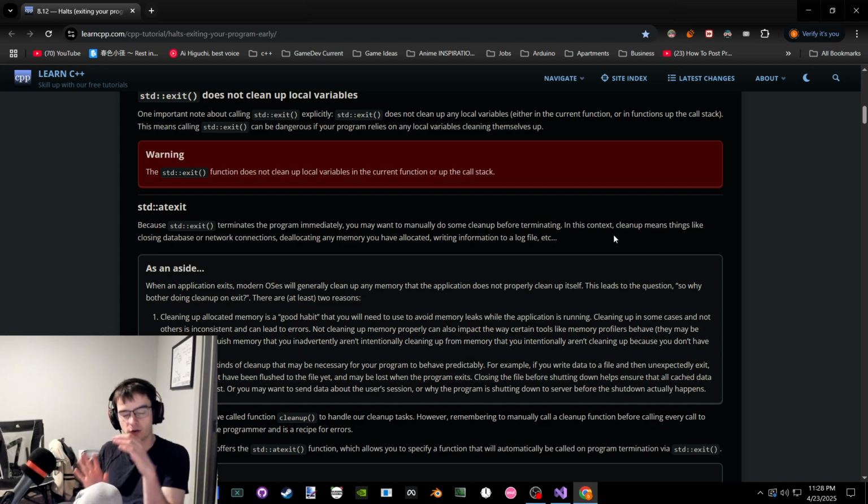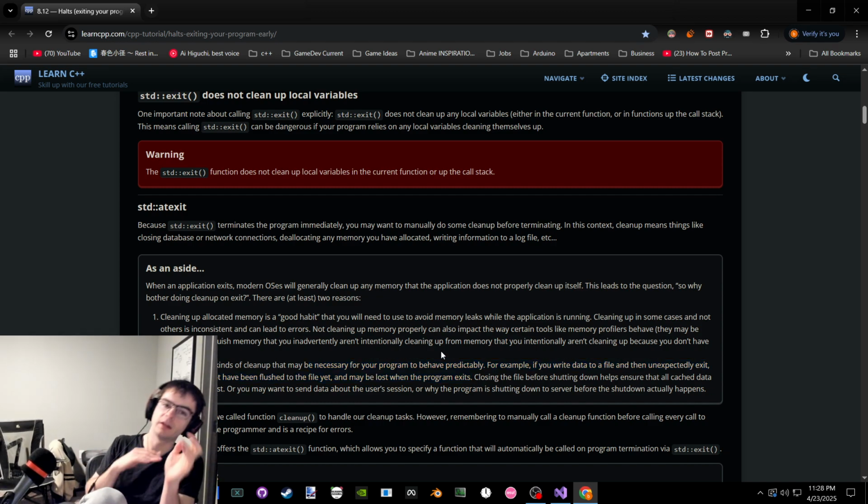had this little error catching situation where just in case the player gets there, we just kill the program because otherwise things are going to be messed up or saves are going to be lost or something like this. So just like right here, if we're writing data and then stuff might be lost, we want to make sure we cleaned everything up properly before we terminate the program to handle that error, maybe. So do standard at exit and then pass it a function to do the cleaning up.